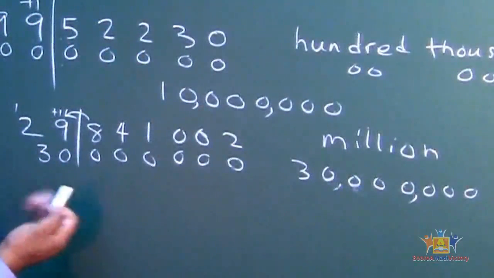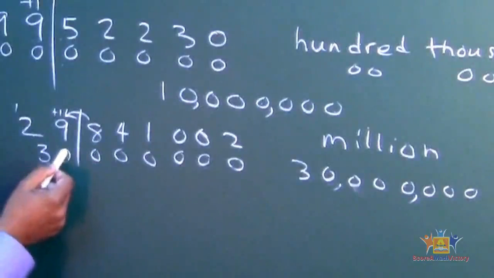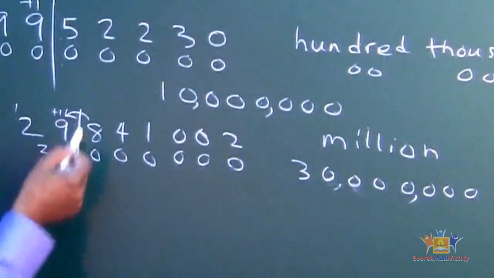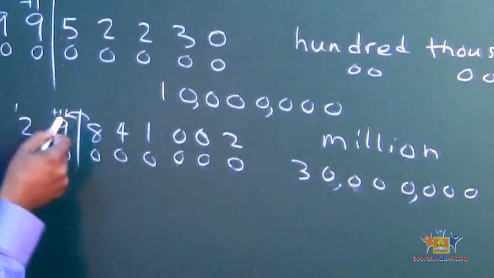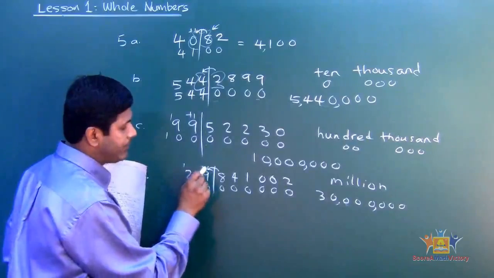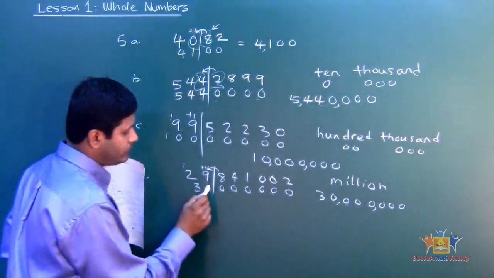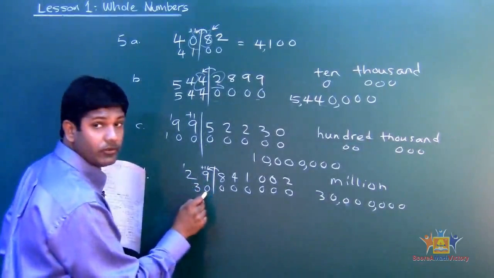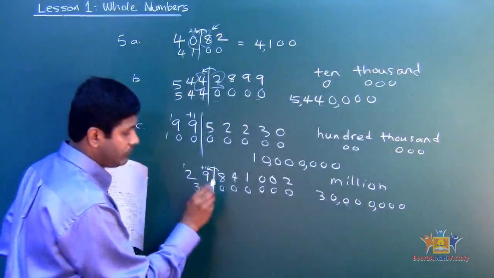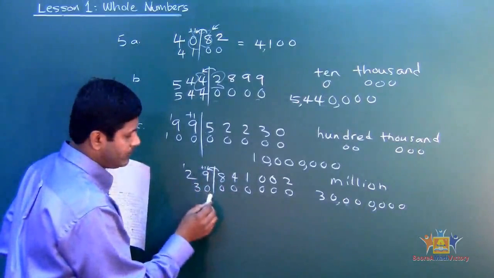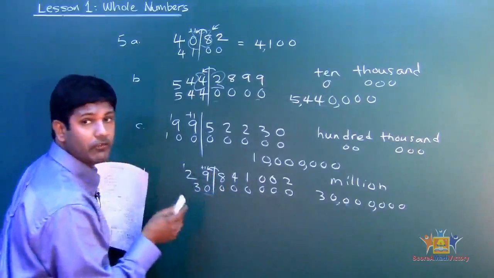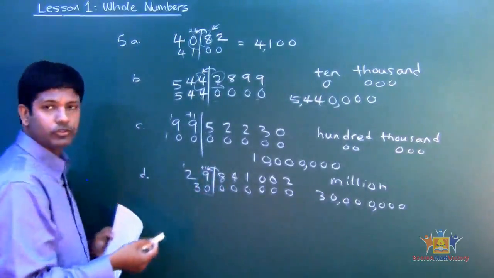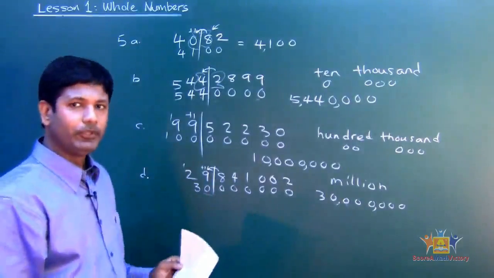Pretty easy, isn't it? Now remember, this is not because you rounded up. It's because when you round up to million, this 8 contributed 1 to the 9. 9 plus 1 becomes 10, and you put 0, you carry 1. 1 plus 2 is 3. That's the reason why you got another 0 there. It's not because you rounded up. You rounded up to here, you did it right. But this was contributed by the addition of 1 to the 9 that gave you 0, and you carried a 1 across. Okay, good.